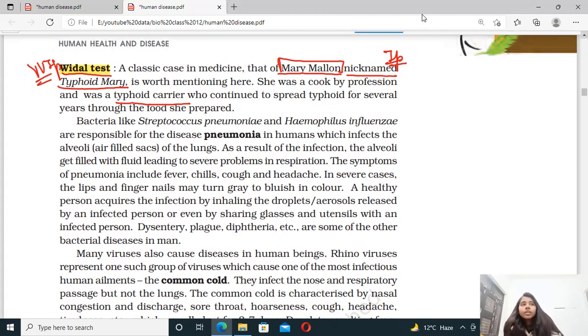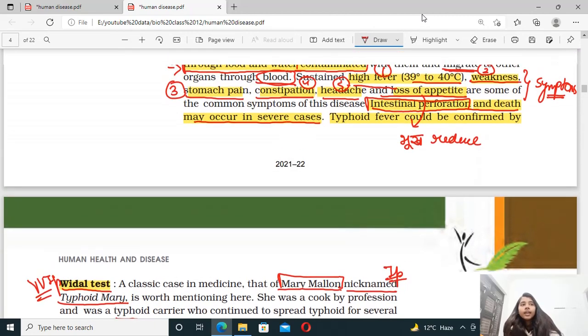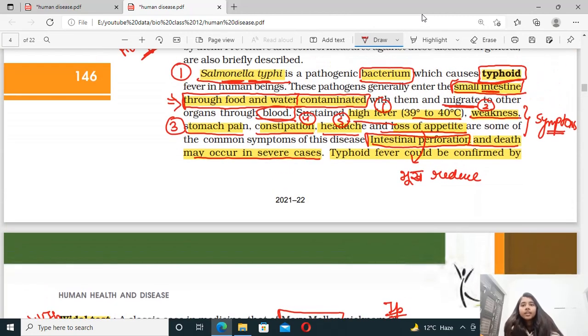So what you have to remember in typhoid is that, okay, whatever NCERT has written is all important, but I will give you a slight idea of what we have to learn about the disease. We have to learn the name of the disease, which pathogen causes that disease, and the name of that pathogen, right? Then which organ is mainly affected. Fourth is how this disease is spread, like typhoid is spread through contaminated food and water, and what the symptoms are.